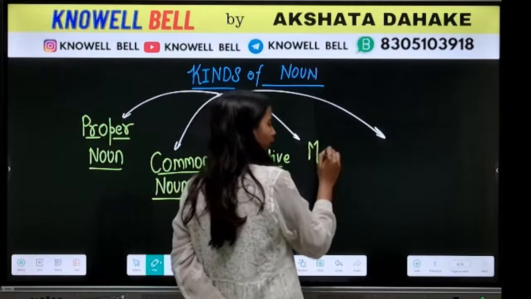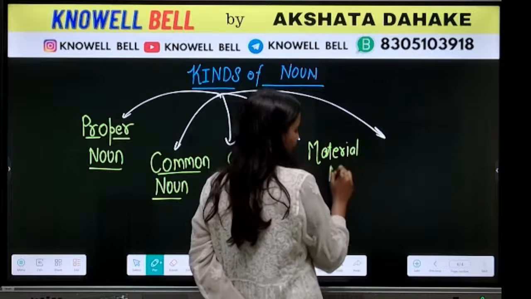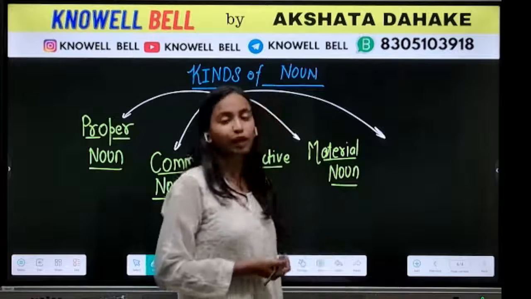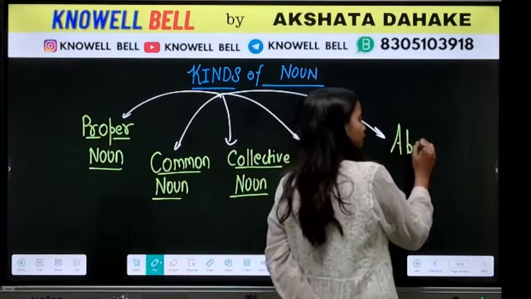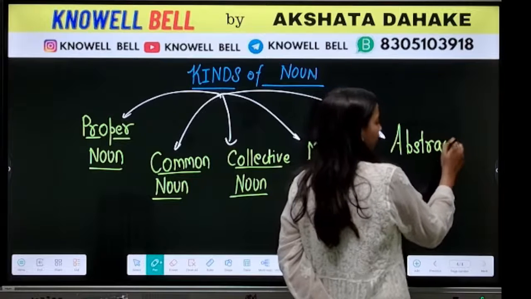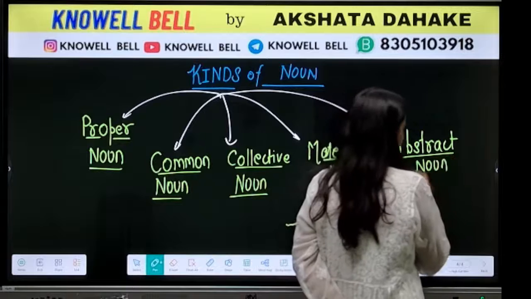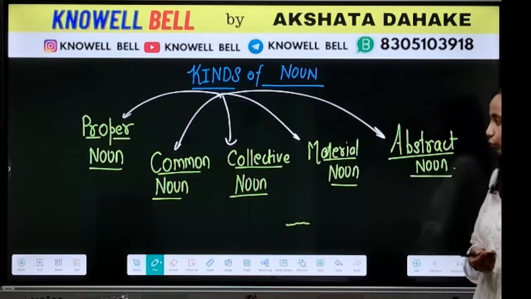After this, we have material noun. Next one is material noun. And at last, the fifth kind of noun that we have to study is abstract noun. So these 5 kinds of noun, you have to keep in mind.